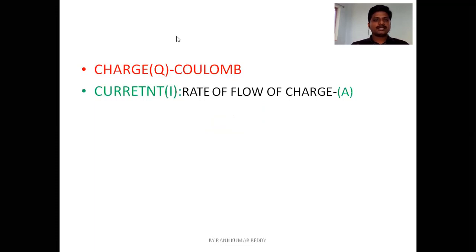That is current. Current can be defined as the rate of flow of charge. Mathematically you can write it as I is equal to dq by dt. So dq by dt is known as current. Current is denoted by the letter I and the unit of current is amperes, denoted by the letter A.